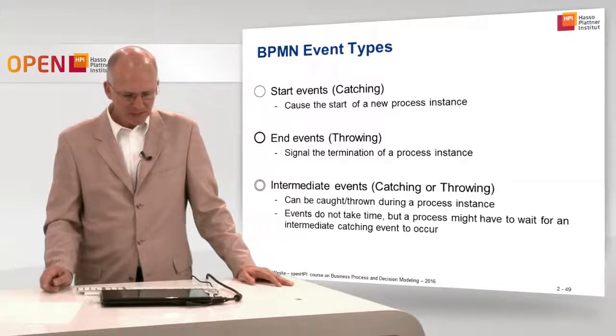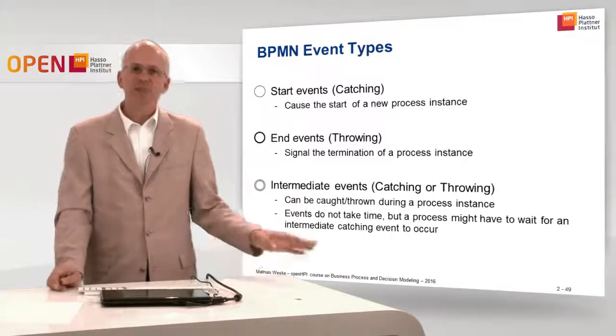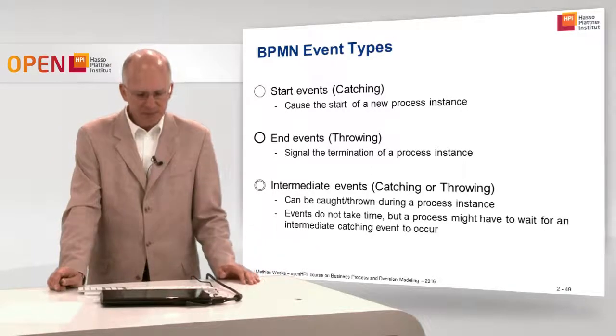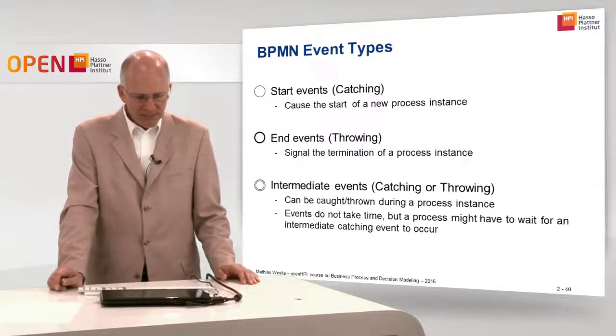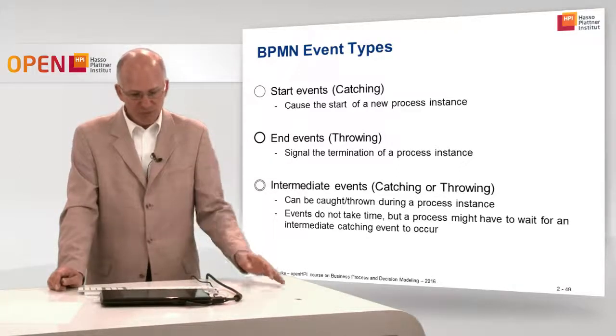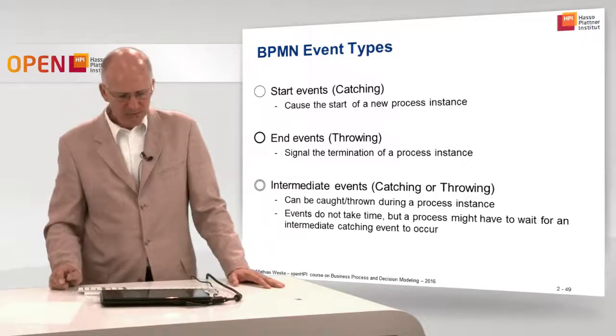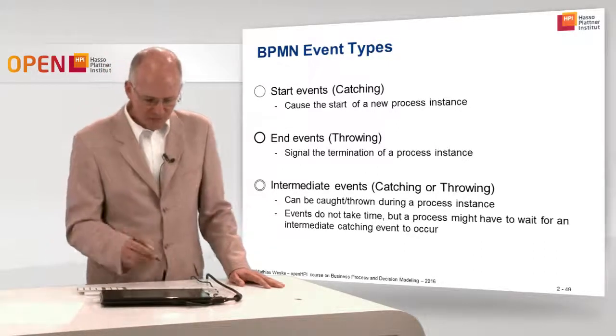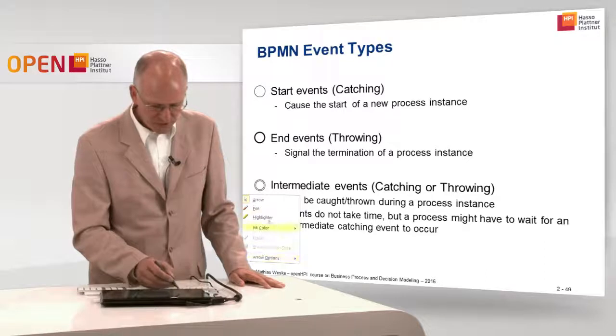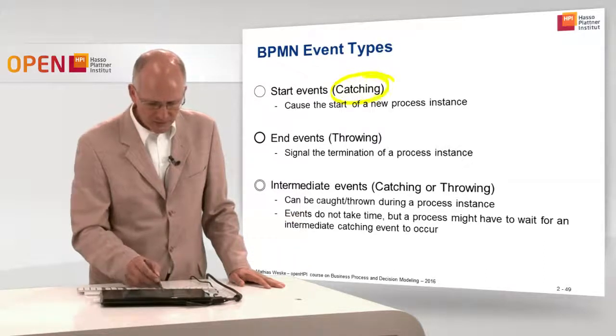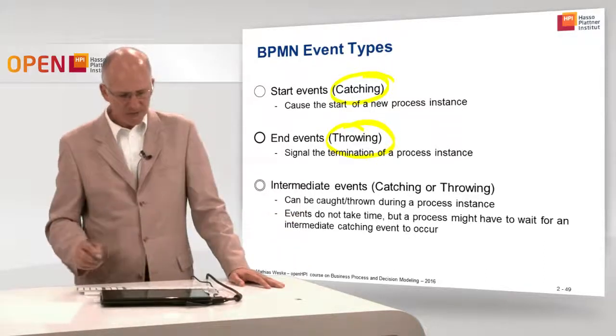BPMN has a number of event types, two of which we've already seen in the previous example. That is a start event and that is the end event. Start events cause the start of a new process instance, and end events signal the termination of a process instance. Start events are always of catching nature, and end events are always of throwing nature.